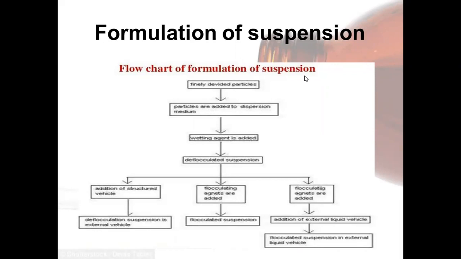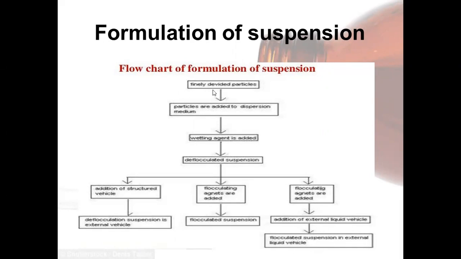The second approach keeps the particles in a flocculated state in order to prevent cake formation. The third method uses a combination of earlier approaches to prevent the settling. The different schemes are illustrated in this figure. These methods are discussed in detail in subsequent sections.